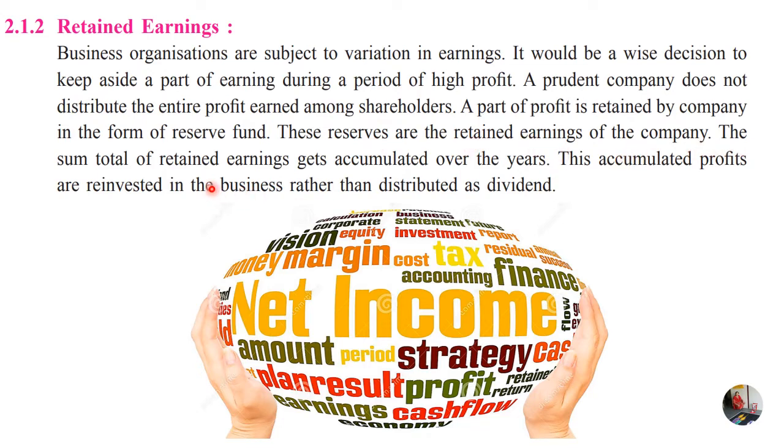The total retained earnings which are collected over the years are transferred to a fund called the reserve fund. These accumulated profits are reinvested in the business rather than distributed as dividend.